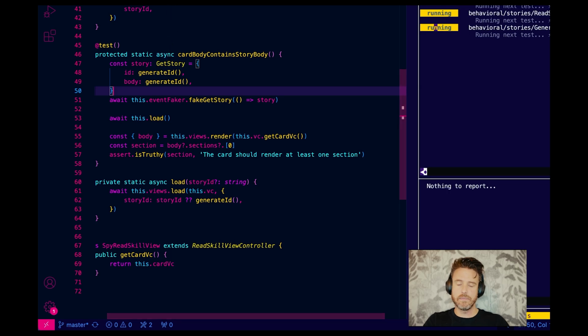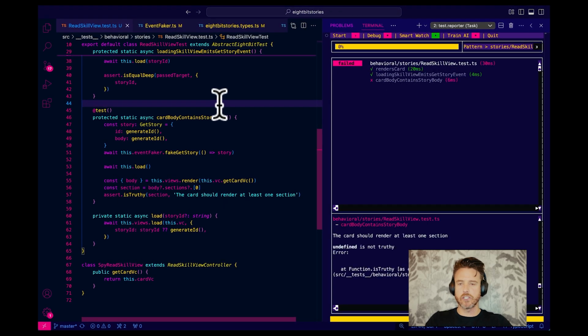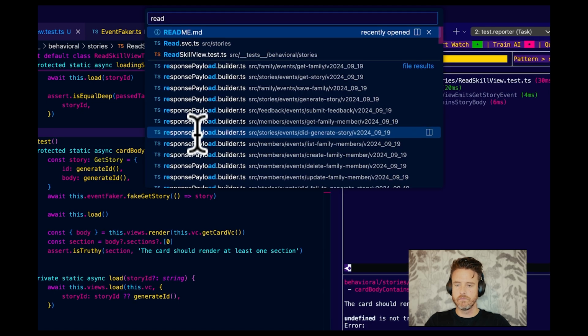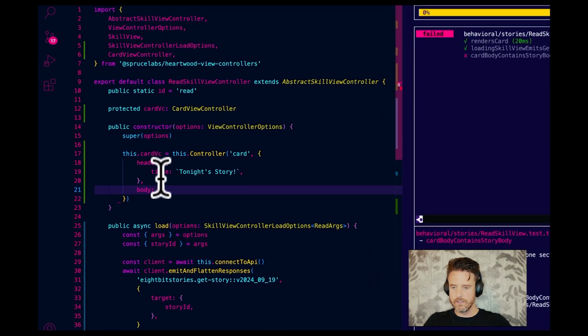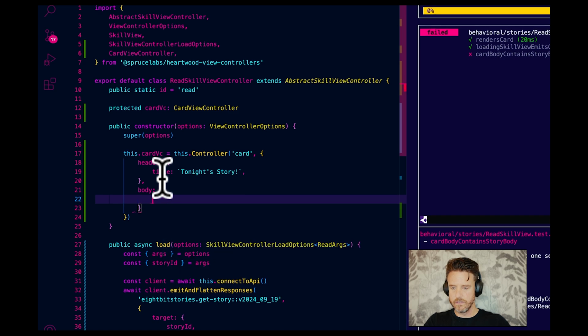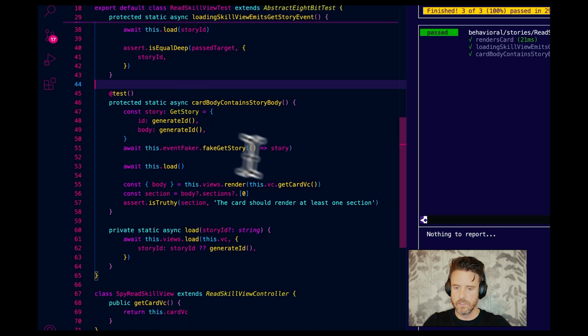Okay, so that's going to be mad at us for sure. Card should render at least one section. So let's go to read, and I'm going to go body sections. There. Section doesn't have any required property, that should be just fine. Sweet.